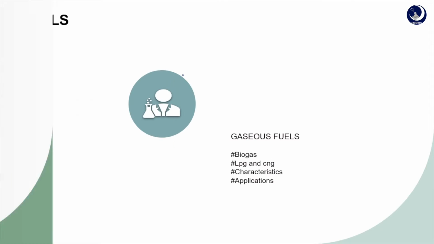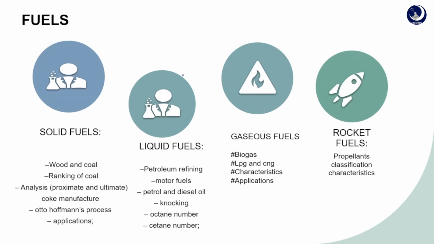Coming to our syllabus, we have fuels and lubricants, and now it is only fuels. In fuels we have solid fuels, liquid fuels, gaseous fuels and rocket fuels. Now we are going to deal with solid fuels, which include wood and coal, ranking of coal, analysis and coke manufacture, Otto Hoffmann process and applications.